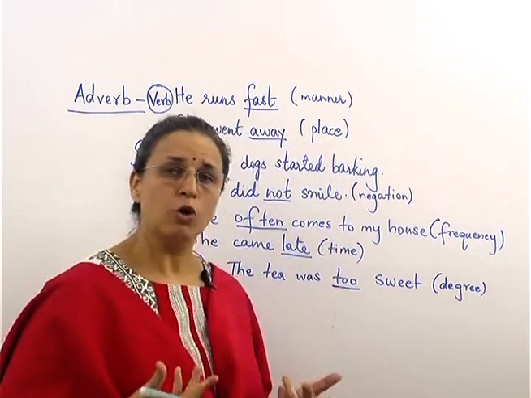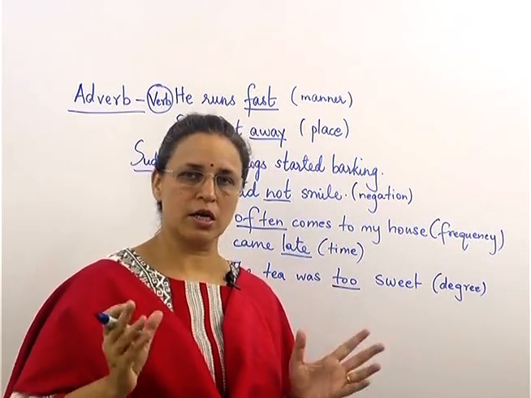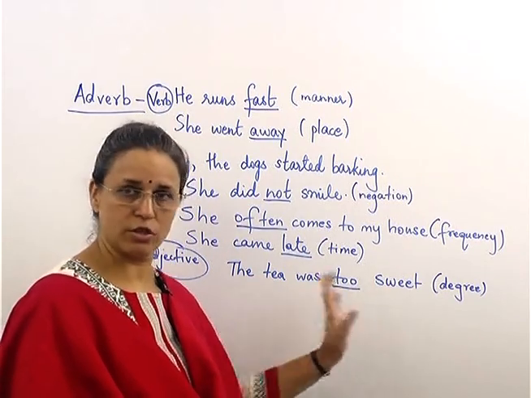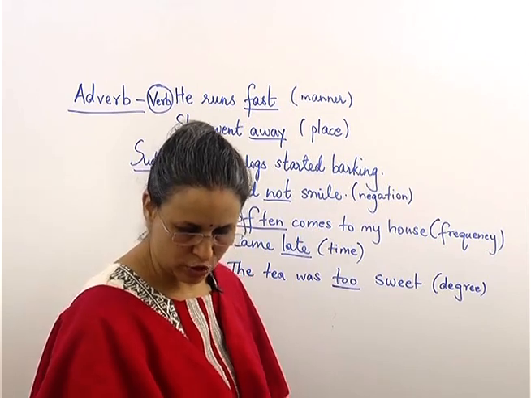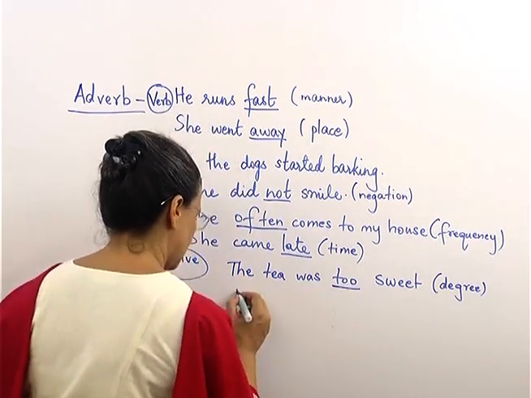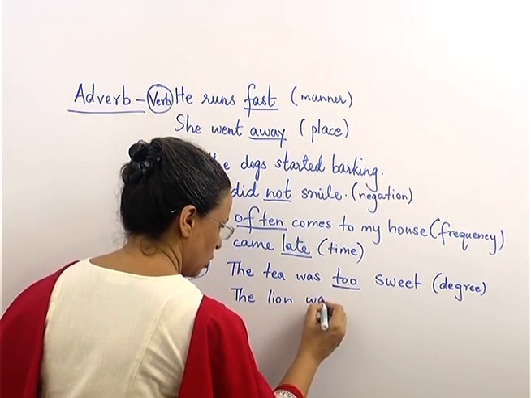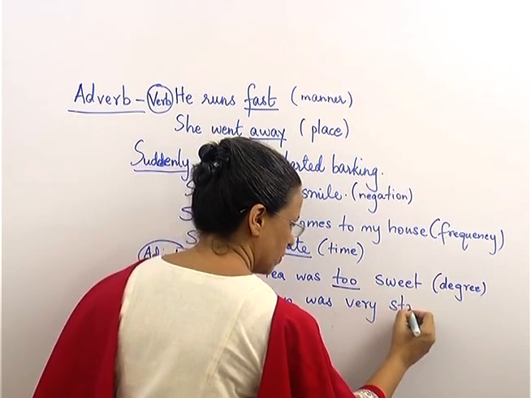Degree shows you how much exactly, to what extent, a little or a lot. So then this type of adverb tells you more about the adjective, not about the verb. See the next sentence. The lion was very strong.